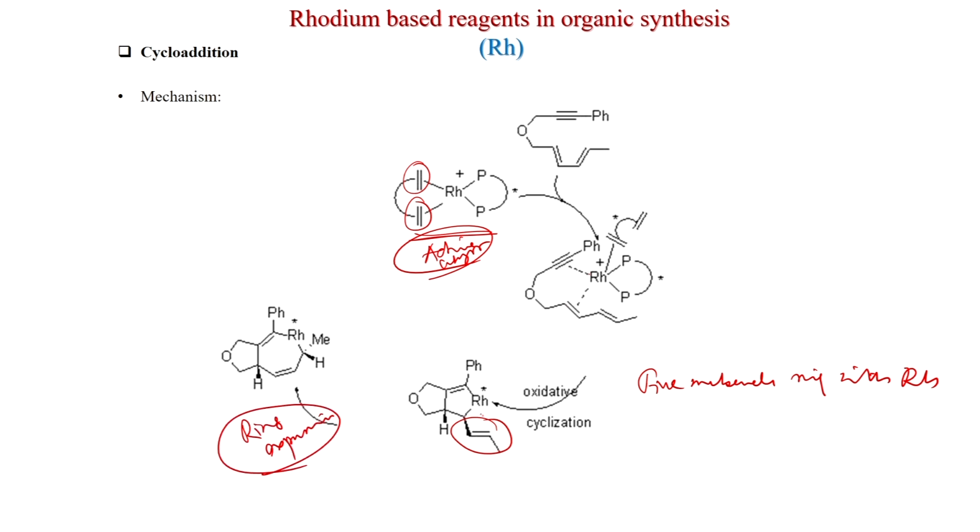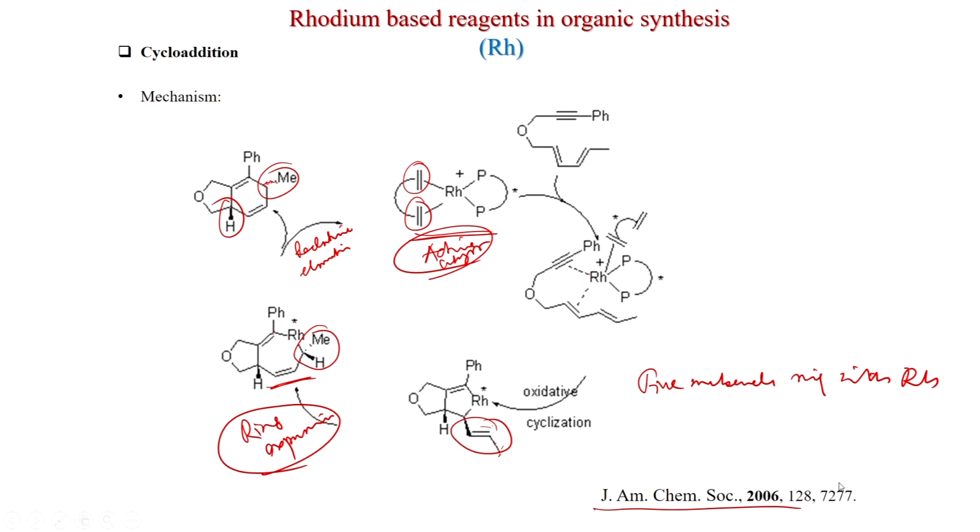Here what happens? Now, this carbon-rhodium bond breaks and it attacks here, and you get this, a double bond is here, and this is the methyl group. So, it attacks here, so generates the methyl group hydrogen selectively, and now the reductive elimination will happen. So, then reductive elimination, you get this, and rhodium gets eliminated, and this chiral center you get there, methyl is down. So, the chiral center is retained there, and this is of course trans geometry, hydrogen and methyl are in the trans. This was published in JACS 2006.